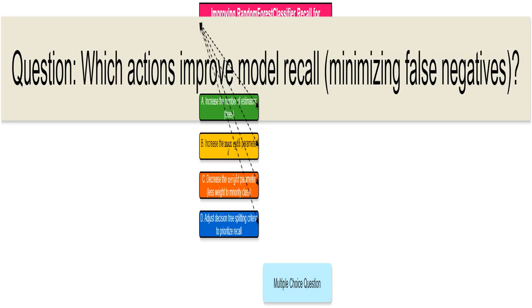I see you're asking about increasing the max_depth parameter. This parameter controls how deep each tree in your random forest classifier can grow. A larger max_depth lets trees grow more complex, potentially capturing more intricate patterns in your data that might improve recall, but it also risks overfitting. Think of it like this. A shallow tree, small max_depth, makes simple decisions, while a deep tree, large max_depth, can learn complex rules, but might memorize the training data too well, which isn't good for generalizing to new data. We need to find a balance.